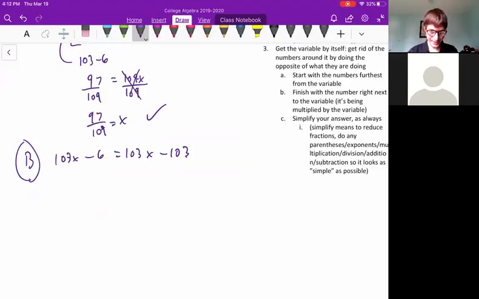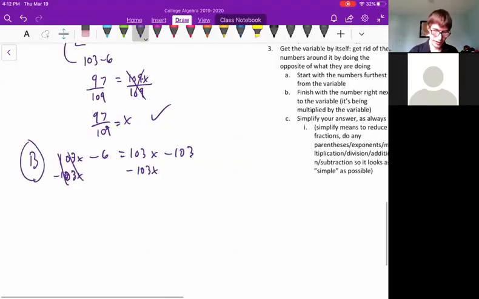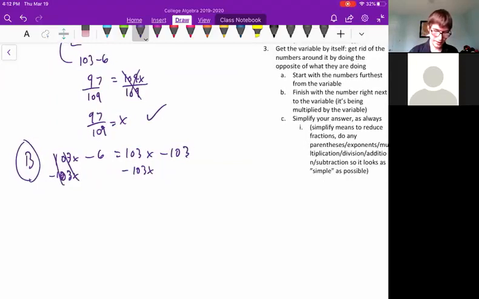103x minus 6 equals 103x minus 103. So we need to get all the variables together. Let's get the 103x's, let's get that x to the right side. So we'll subtract 103x, so I can get rid of the 103x above it. But what I do to one side, I have to do to the other. So we do minus 103x. That cancels out, and 103x minus 103x is just 0. Those cancel out too. So that gives us negative 6 equals negative 103. Well, that's a problem. That's not true.